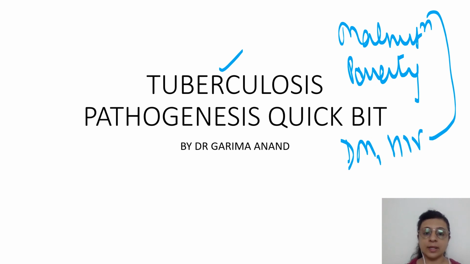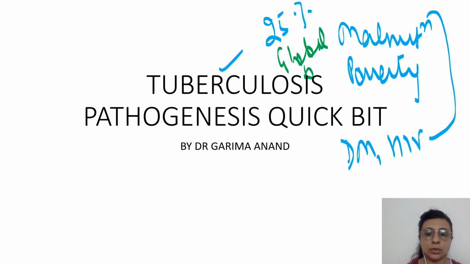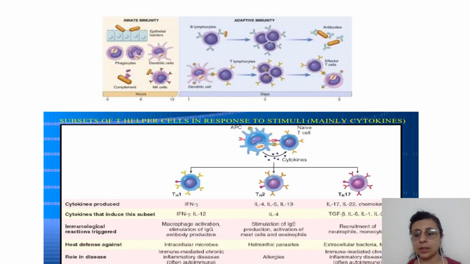Tuberculosis is a very prevalent infection which forms a huge global burden, and in fact, a country like India constitutes 25% of the global burden of tuberculosis. Thus it is very important to understand at least the pathogenetic factors of a prevalent infection like tuberculosis. So we'll start with that.